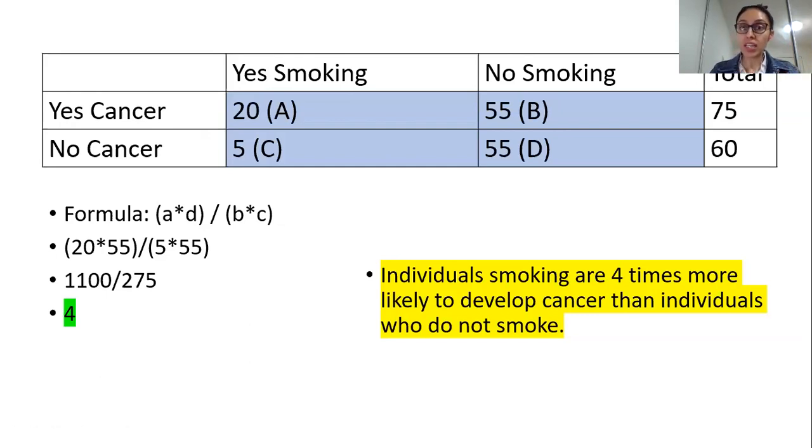Then I would do multivariate analysis and try to find out how much of smoking is responsible for the cancer. Are there any other factors which are responsible for cancer? That is where multivariate analysis comes into the picture. So I hope you holistically understand this picture. It is basically, if I had to teach epi just textbook wise, this is where I would stop, that this is how you calculate odds ratios, full stop.